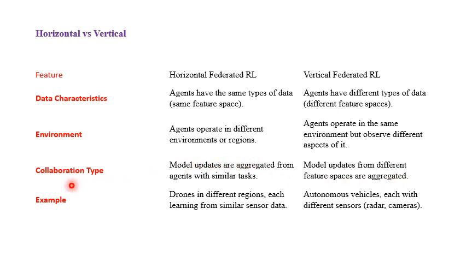As an example of the horizontal approach, drones in different regions, each learning from similar sensor data. Imagine we have a multi UAV system. Each UAV is acting in a different region, but they are learning from similar sensor data. And for the vertical approach, an example is autonomous vehicles, each with different sensors.